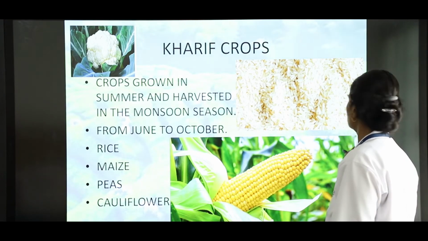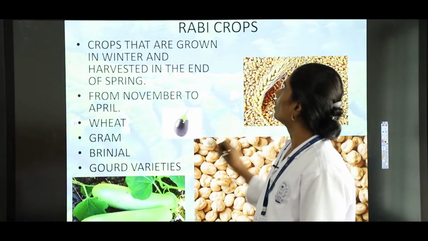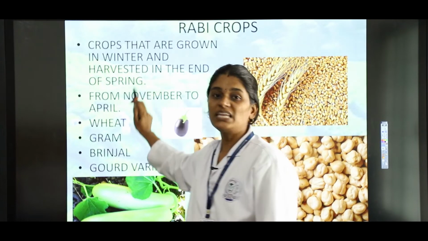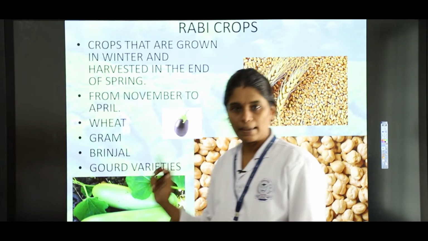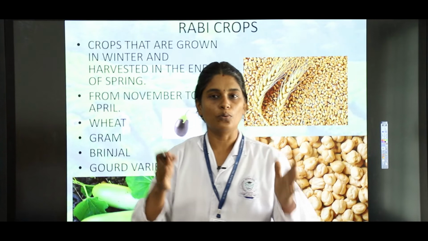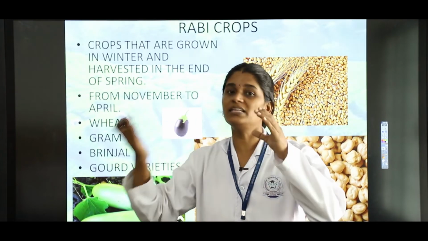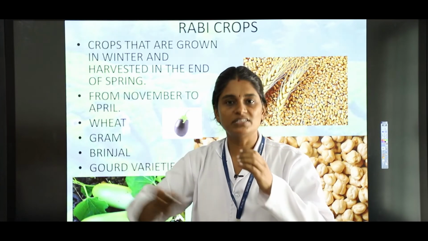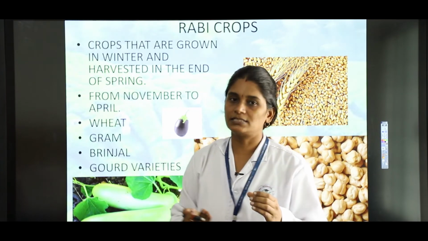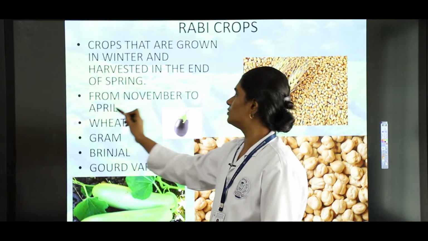What are rabi crops? The rabi crops are grown between the period of November to April. So these crops are grown in the winter season, and harvested, means taken or removed, at the end of the spring season. So that is from November to April.